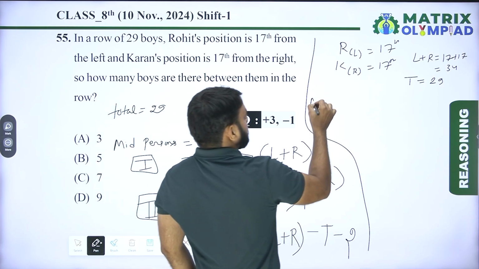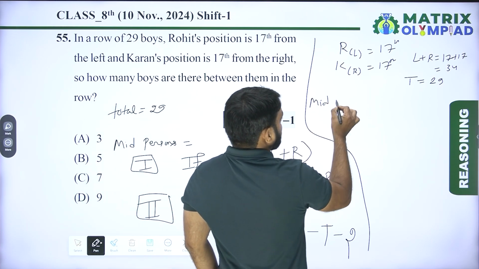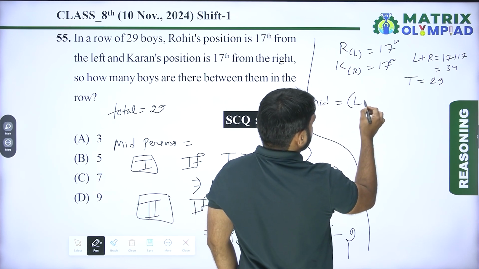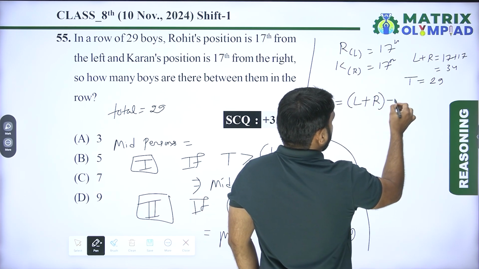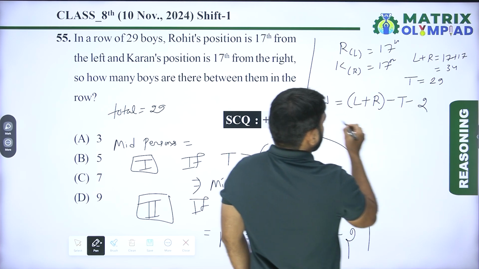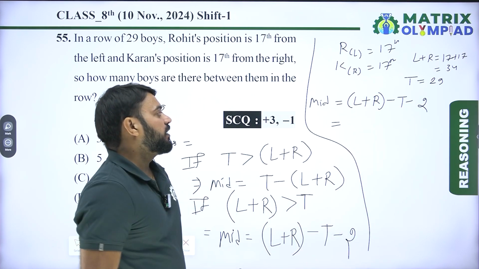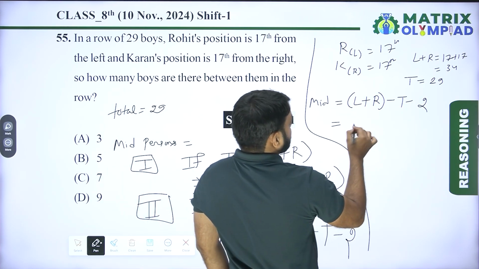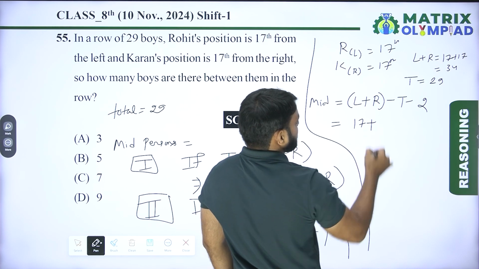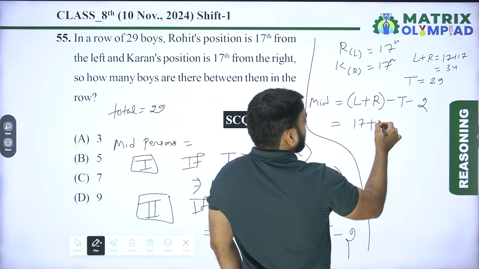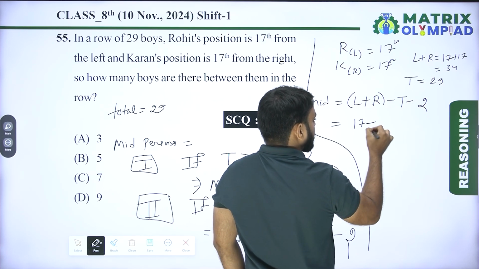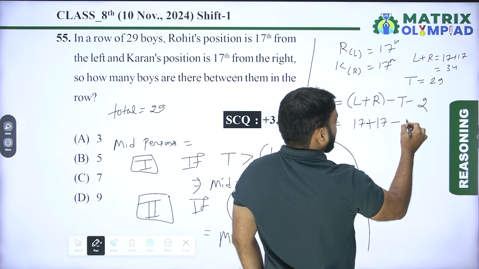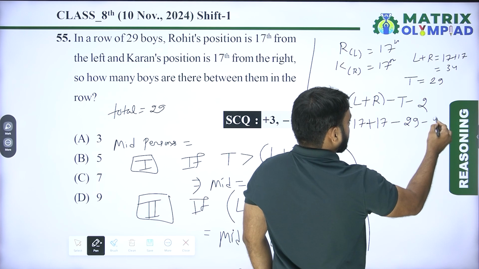So now number of mid persons is equals to left position of Rohit plus right position of Karan minus total minus 2.